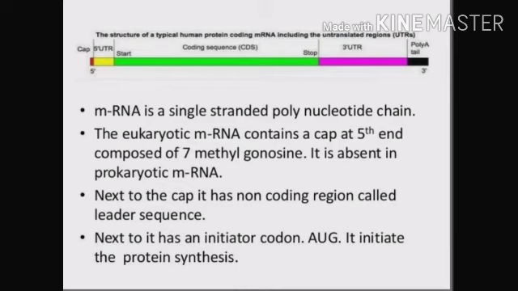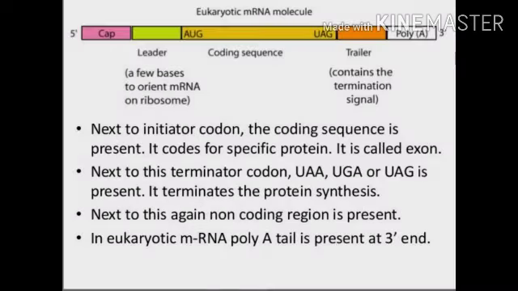The eukaryotic mRNA contains a cap at the 5' end, which is composed of 7-methyl guanosine, and it is absent in prokaryotic mRNA. Next to the cap, it has a non-coding region that is known as the leader sequence. And next to it is an initiator codon, that is AUG, which initiates protein synthesis. That is the eukaryotic mRNA molecule.